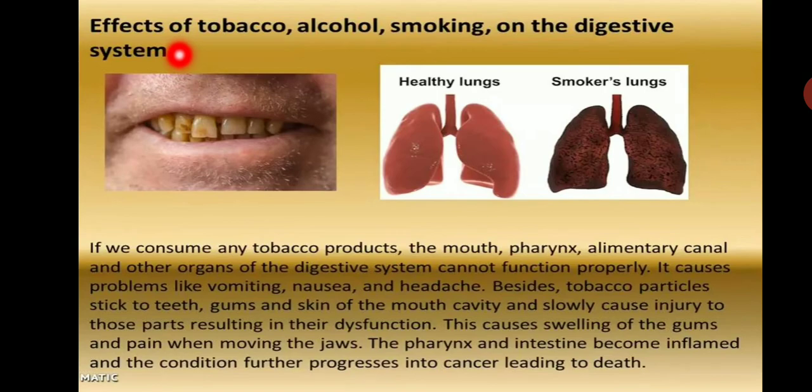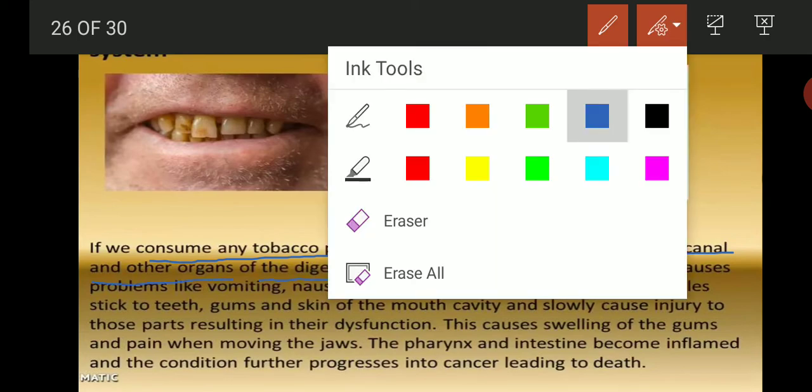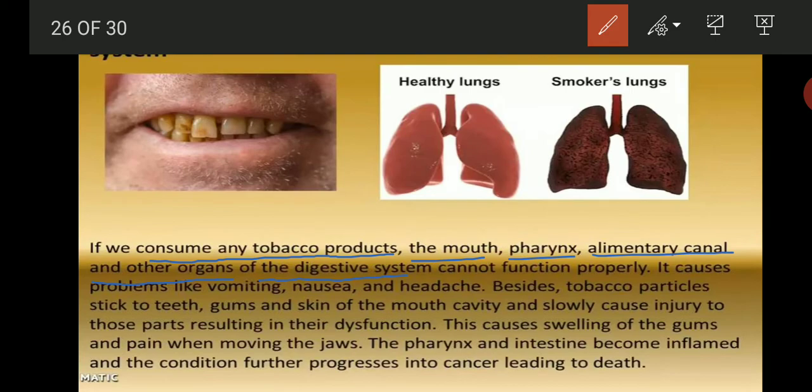So you can see here the effects of tobacco, alcohol, smoking on the digestive system. The slide you can see here. If we consume any tobacco products, the mouth, pharynx, alimentary canal and other organs of the digestive system cannot function properly. It causes problems like vomiting, nausea and headache.